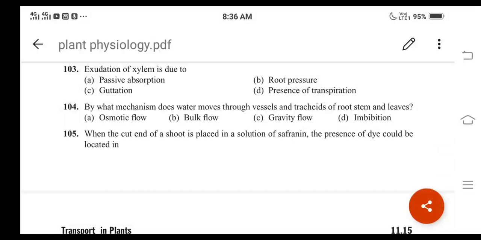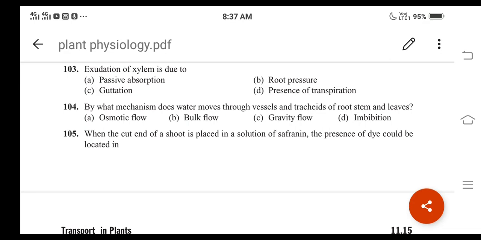And we have studied this one. It is nothing but the positive hydrostatic pressure which is developed in the roots. And because of this only, when we cut a small plant stem near the base, there will be exudation or oozing out of the sap or liquid from the xylem. It is mainly due to the root pressure. And for the exudation process, root pressure is responsible, right? So option B becomes the correct answer, right?